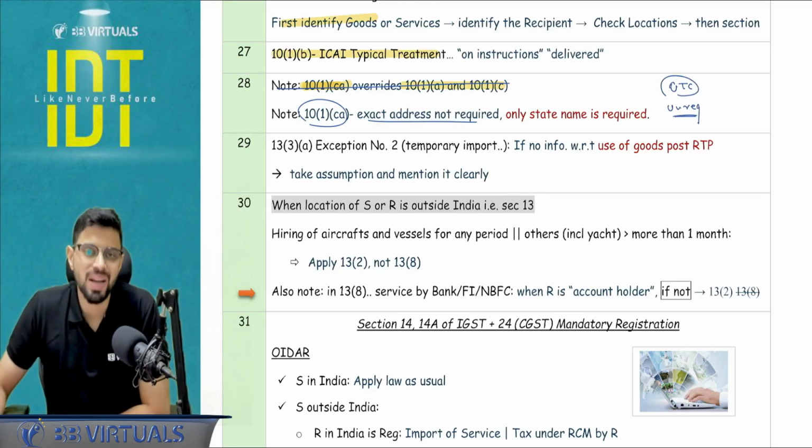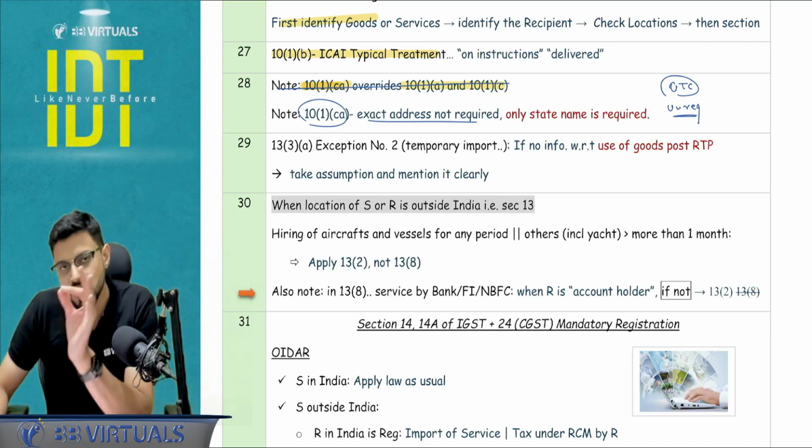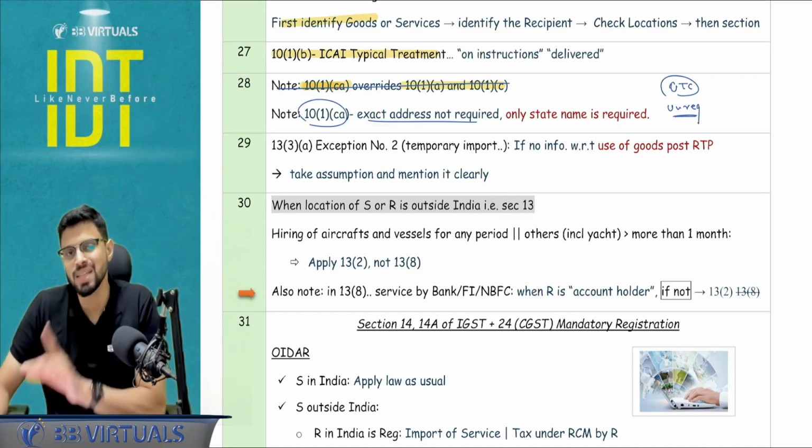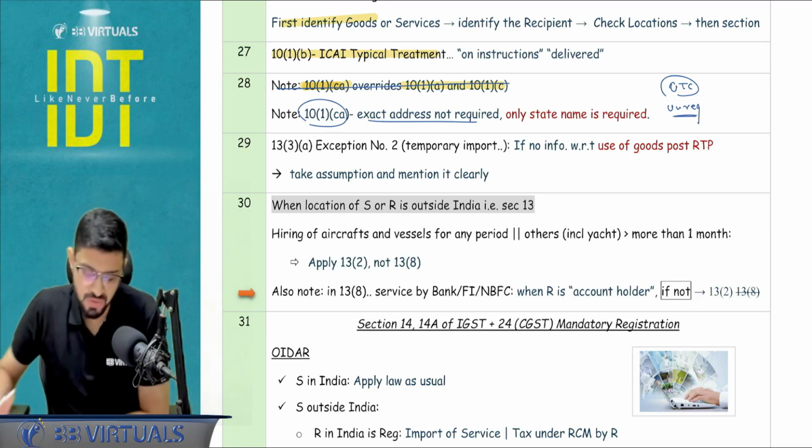I don't want your detailed address, your flat number, your gully number, your floor. No, I just need to ensure your state is recorded in the invoice or not. If that is there, that is going to be the answer of place of supply. Otherwise, it will be the location of supplier.